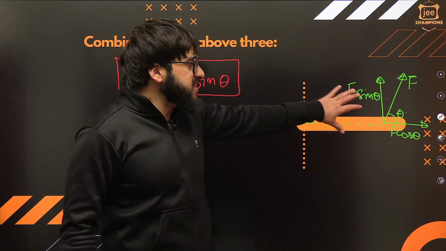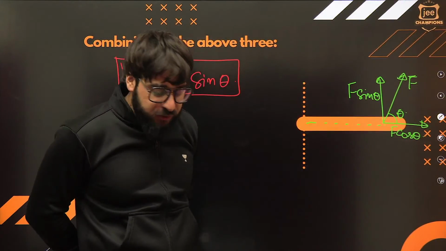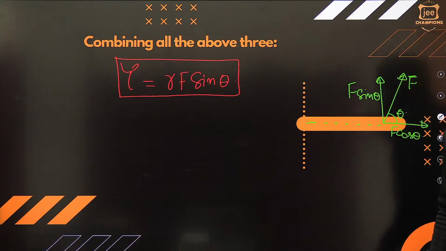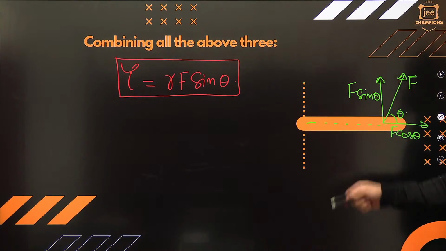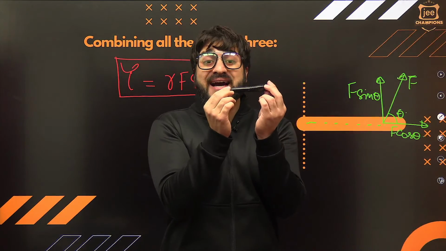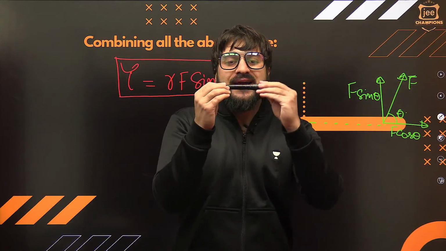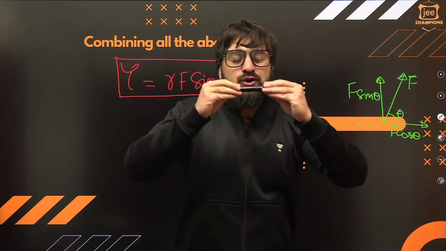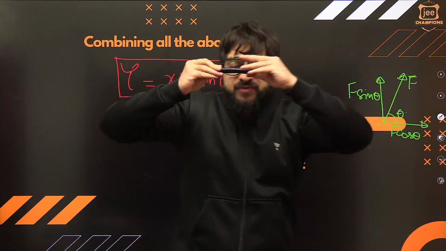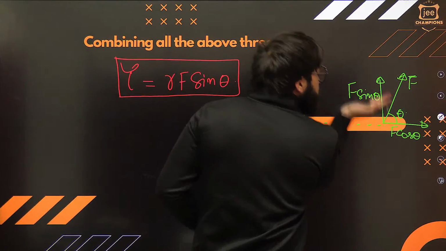You tell me one thing. In this case, which component of this force is responsible for creating the torque? Can you tell me in the live chat? Simply, we can say this F sine theta is responsible for creating the torque, because of this F cos theta, if you want to rotate this rod, if you want to create the rotating effect, you need to rotate it. How will it rotate? If you apply the force such that you pull it outward, it will just go outward, right? So this force is basically pulling this rod in the outward direction. Because of this F cos theta, this rod will not rotate. Because of this F sine theta, which is perpendicular to this rod, this will rotate this rod.